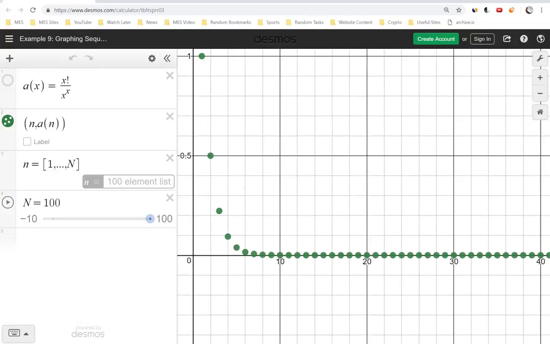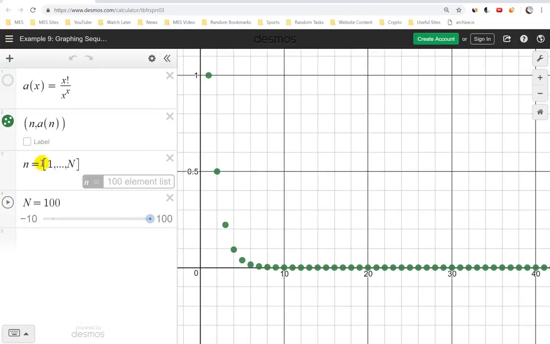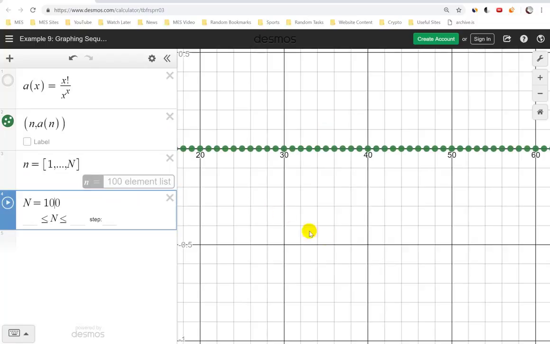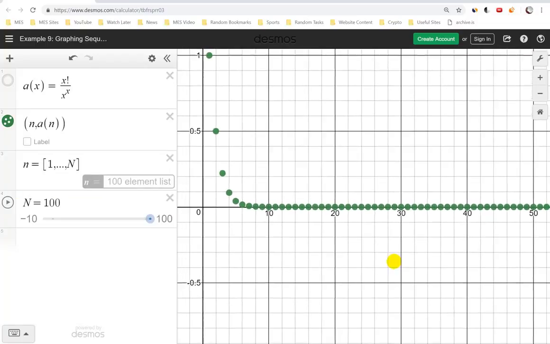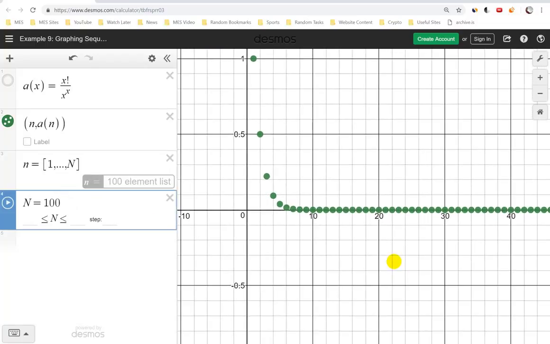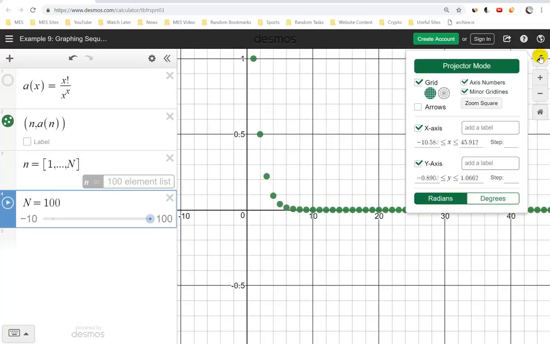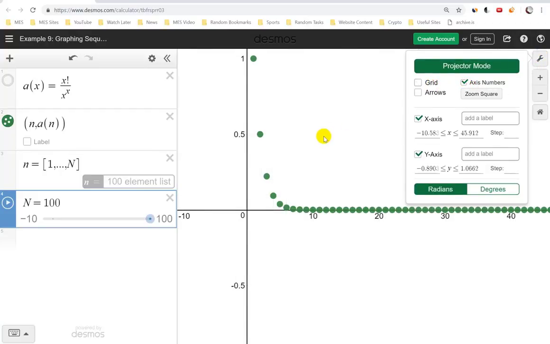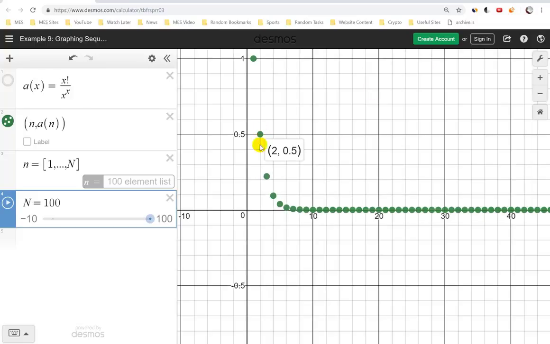So notice what we have here. There it is. It converges. And again, if you change this one right here, whoops, let's change this back. So if you change this one to 10, notice then it just removes all of those over there, and then put another one there, and so on. And you could just hide the axis, remove the grid. Anyways, you can do a lot of other stuff there.